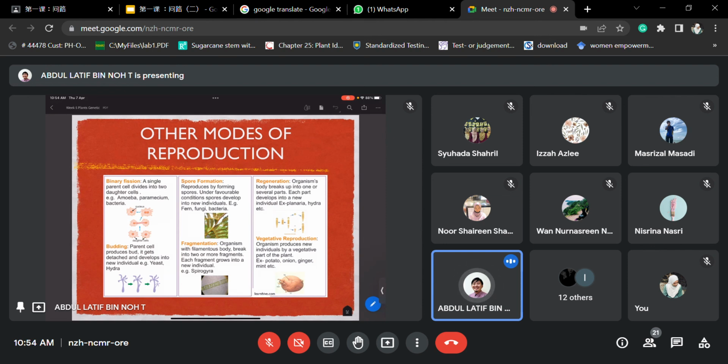Alright, if you are familiar with the animal called axolotl? Have you heard of it? No? Alright, try to look at it. It's quite cute actually.